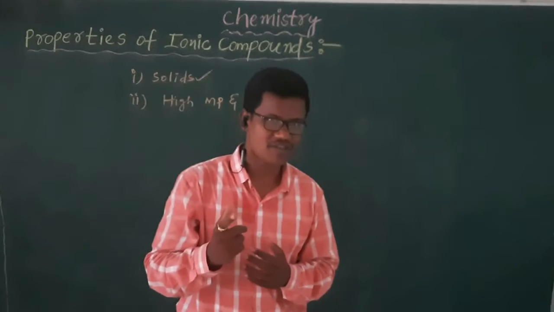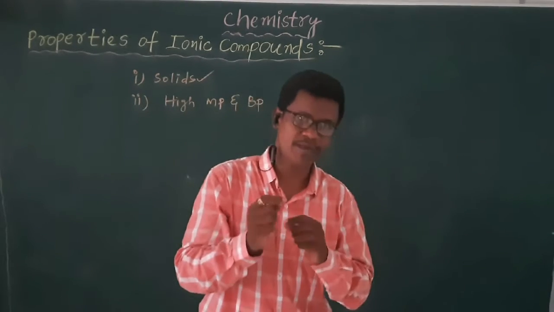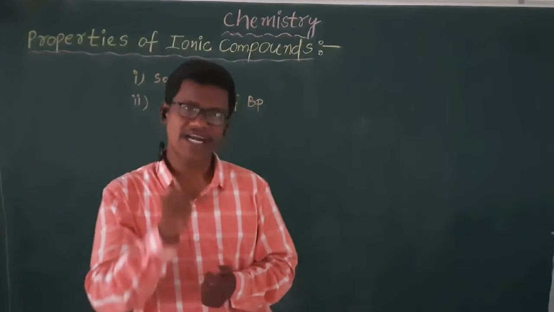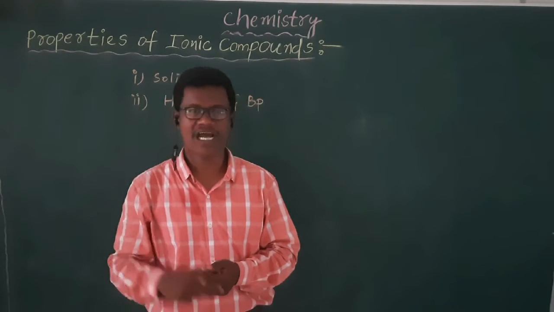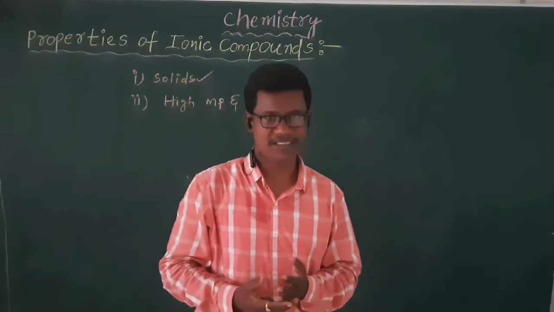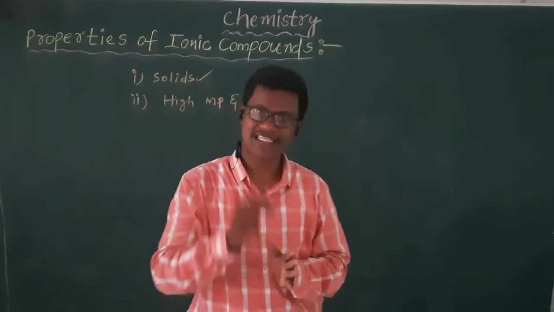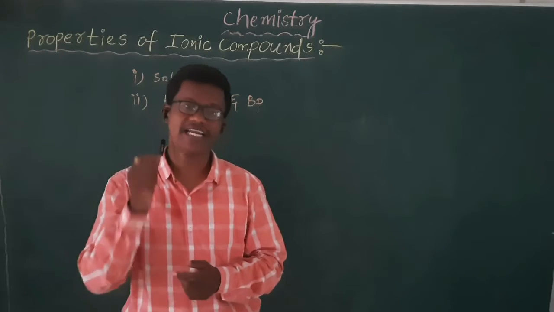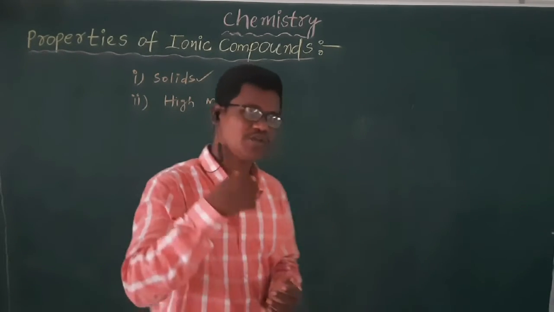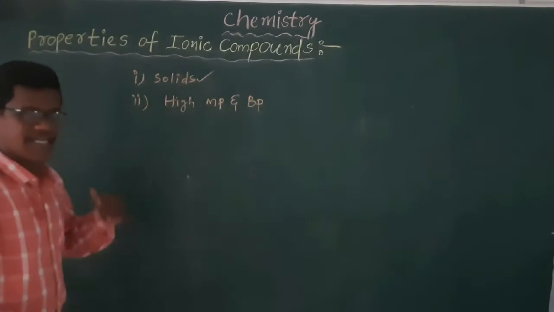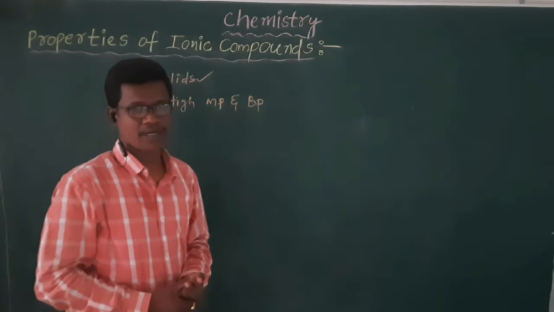So melting point means you know that any solid converts into liquid at a particular temperature. That particular temperature is called the melting point of that solid, and the same with boiling point. Any liquid converts into gas at a particular temperature, that is called the boiling point of that liquid. So you have to remember all ionic compounds are solids and they have high melting point and boiling point.